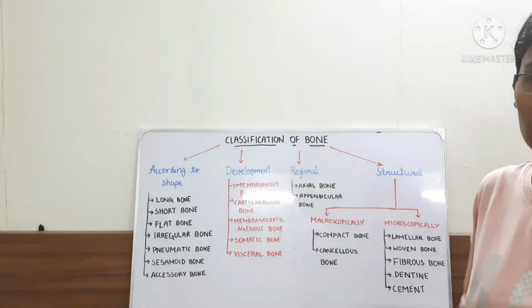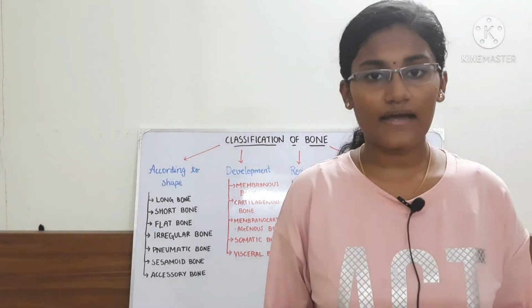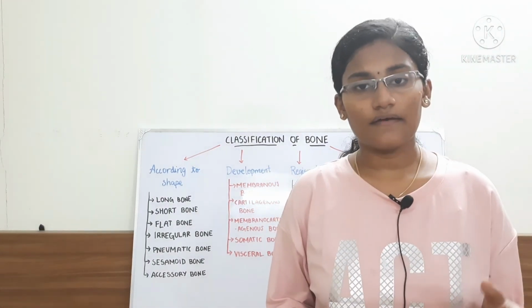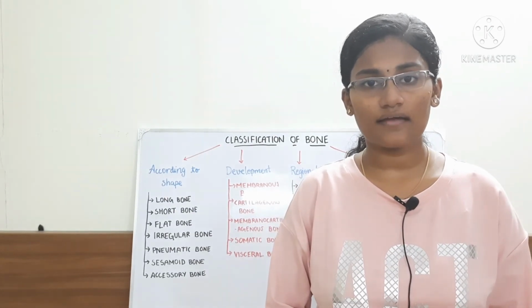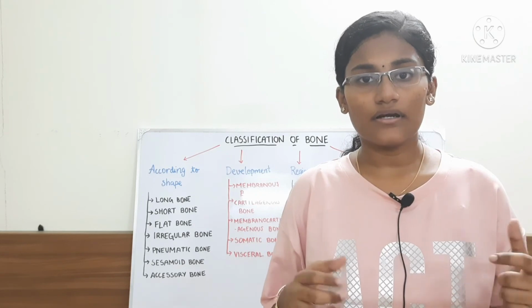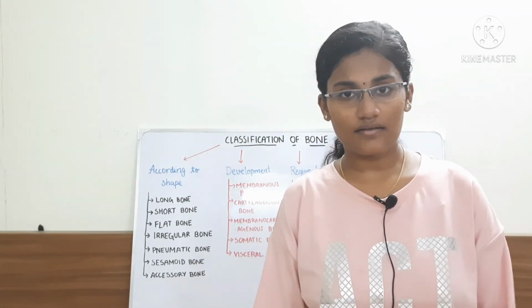microscopical structural bones. These are the lamellar bone, woven bone, fibrous bone, dentine and cement. Dentine and cement are present in the teeth. Now the lamellar bone: in all bones, be it a cancellous bone or a compact bone, they all have lamellae. In a cancellous bone, the lamellae are curved and branched, but in a compact bone, they are present in concentric circles like a Haversian canal system.